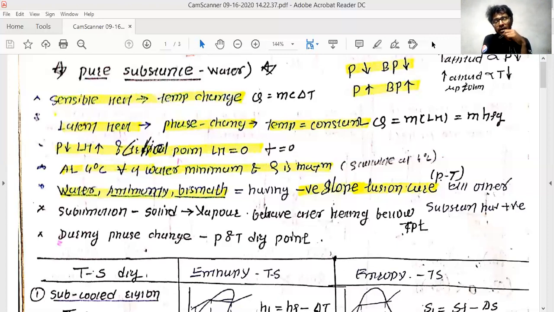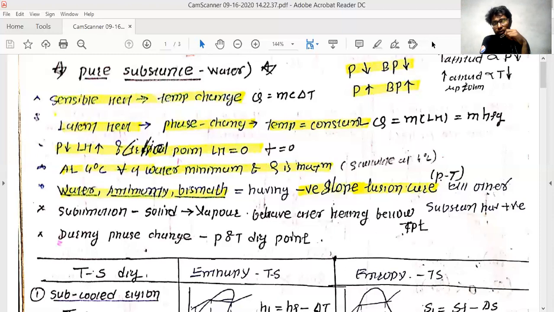And from 4 degrees Celsius, you have seen that one vertical line is there. Till then you are heating, but the phase change is not taking place. Till 4 degrees Celsius, there will be no phase change. Phase change is nothing but converting from one form to another form, like water.